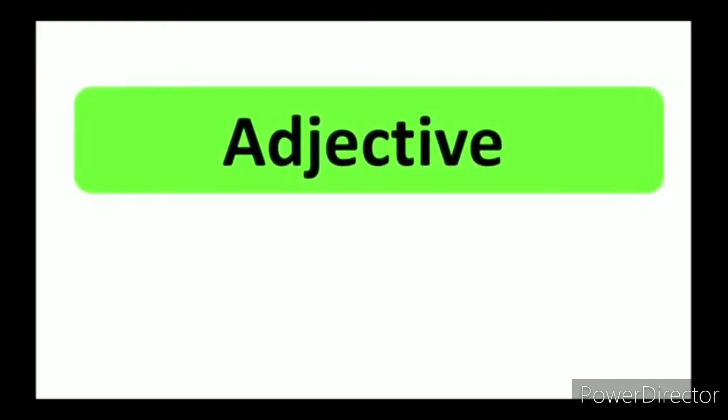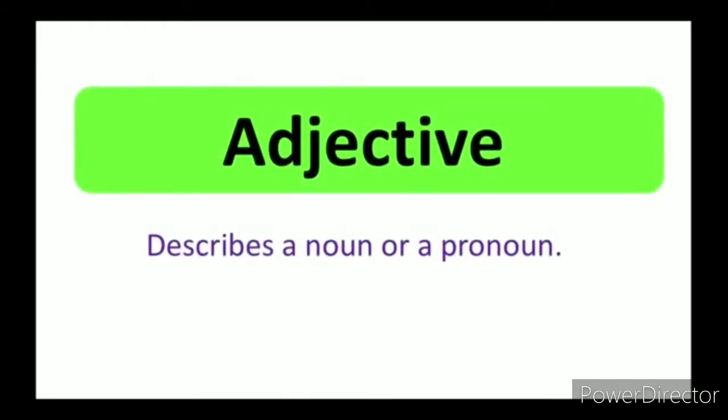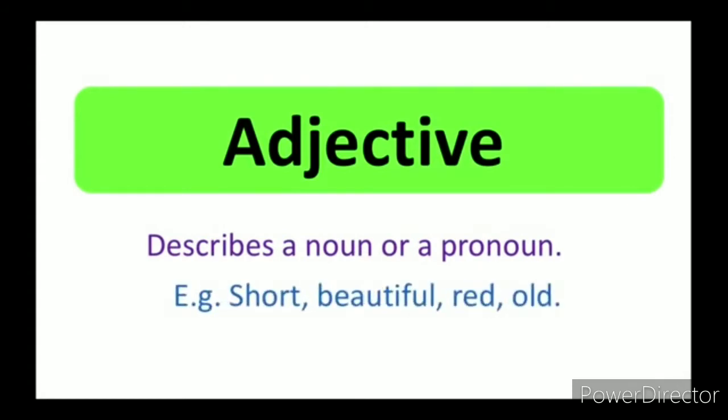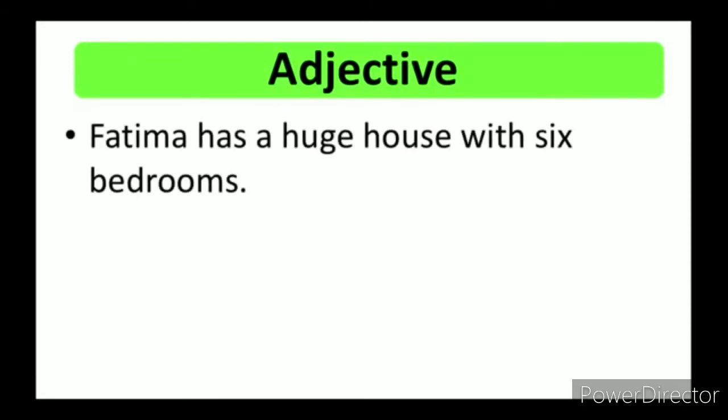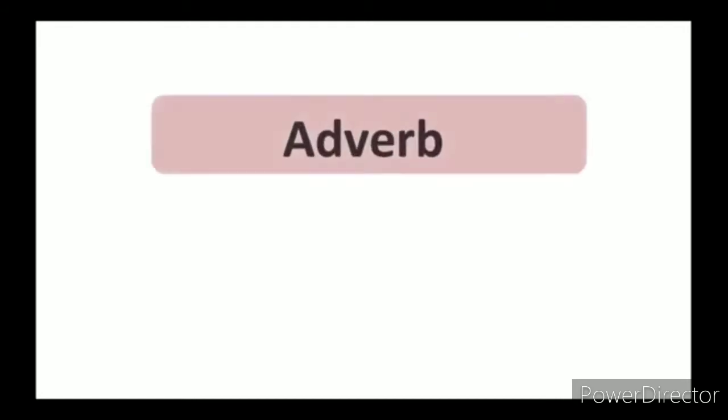Next one is adjective. It describes the noun or a pronoun. Examples are beautiful, ugly, short, red, old. All these are examples of adjectives. Sentence: Fatima has a huge house with 6 bedrooms. Huge is the adjective here because it shows how the house is. It is big, huge. It describes the noun.